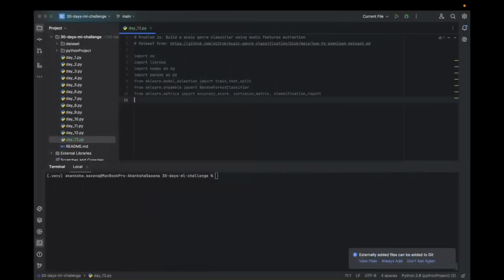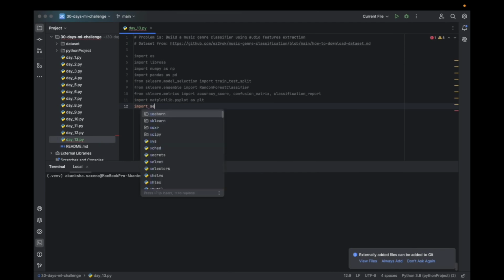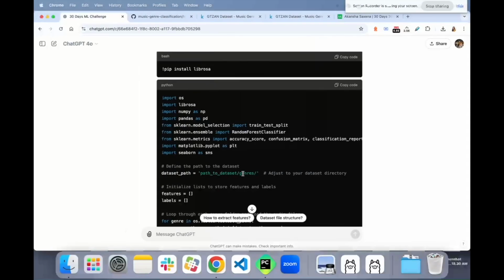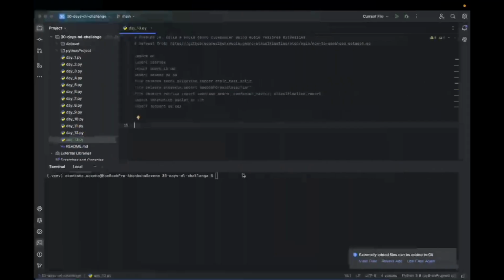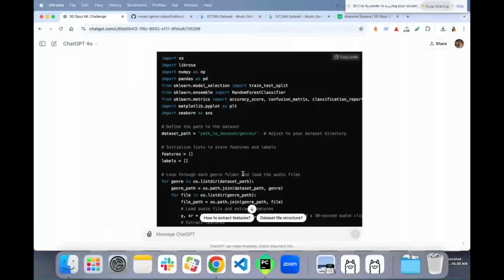Then for visualization, we will be using matplotlib.pyplot and refer to it as plt. We will also draw a heat map, so for that we will need Seaborn and refer to it as sns. And these are the libraries or packages that we need to solve this problem.